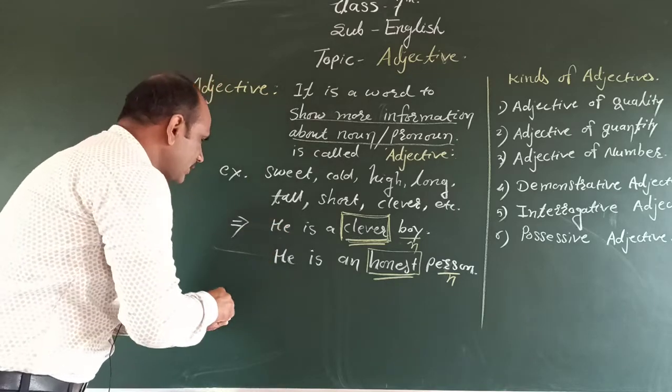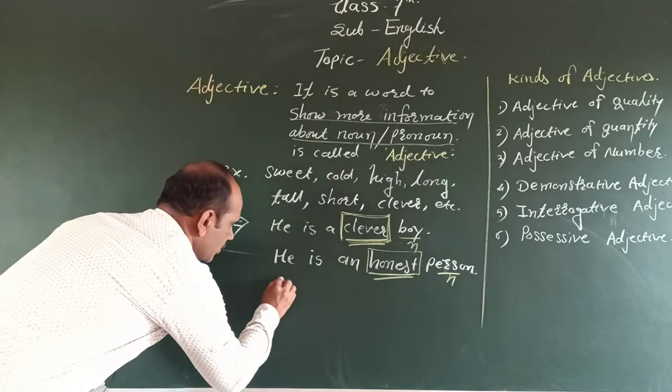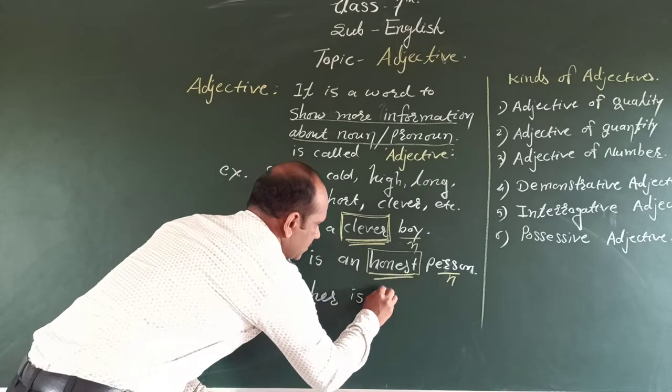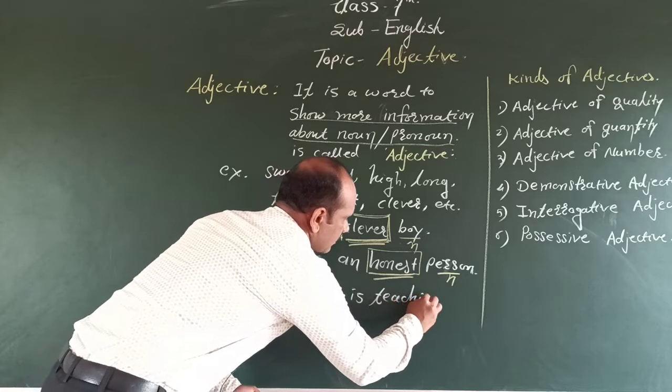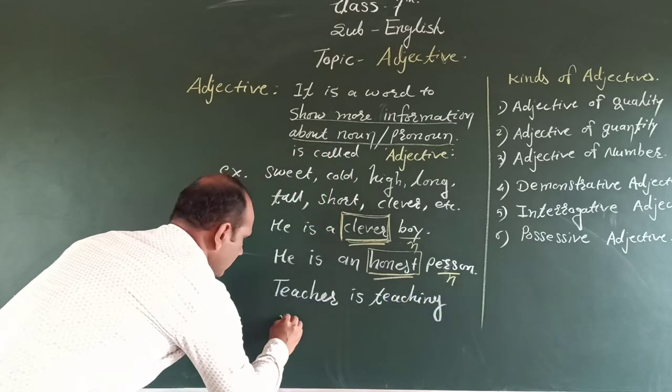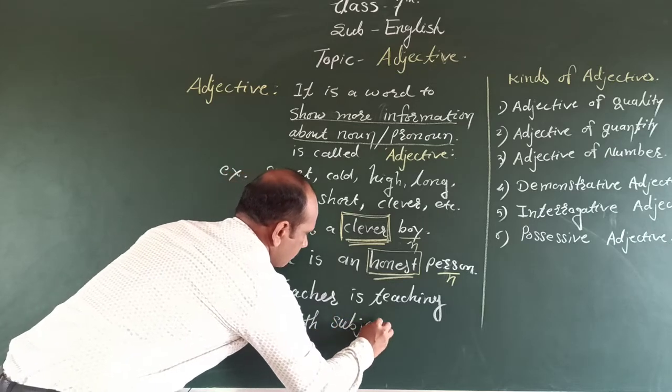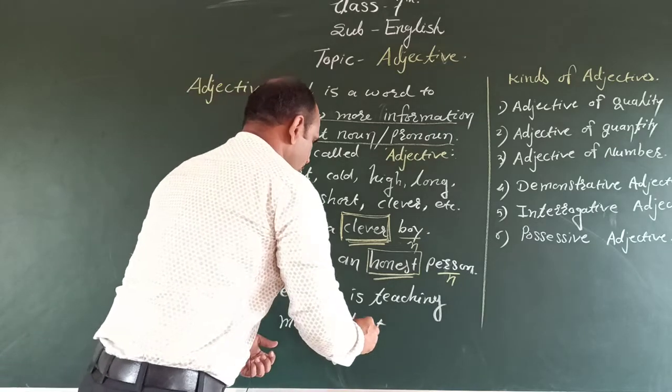Another example: the teacher is teaching math subject very good.